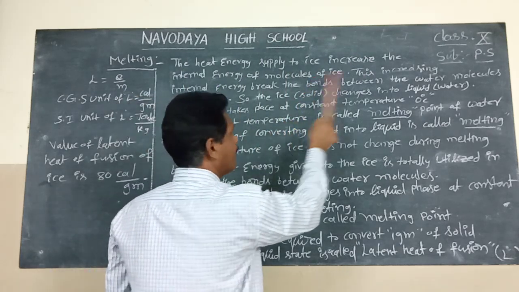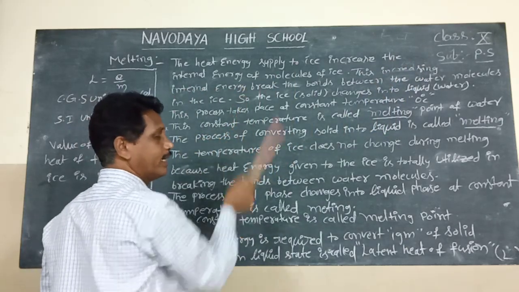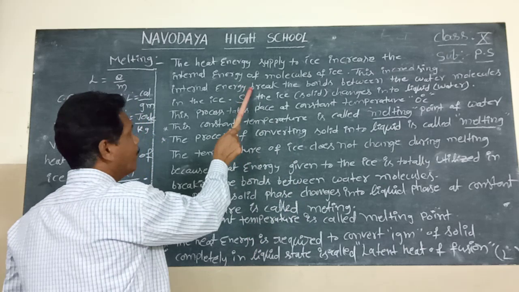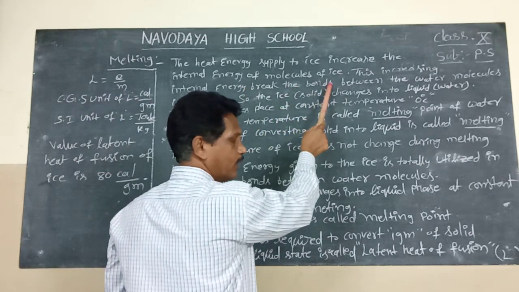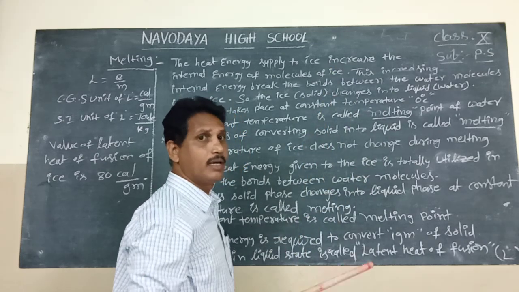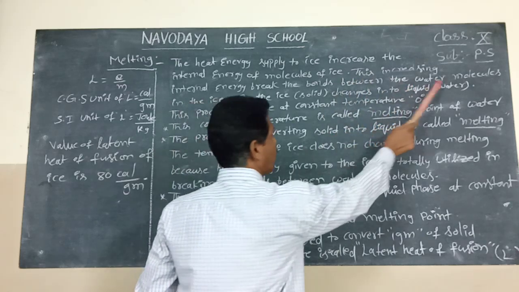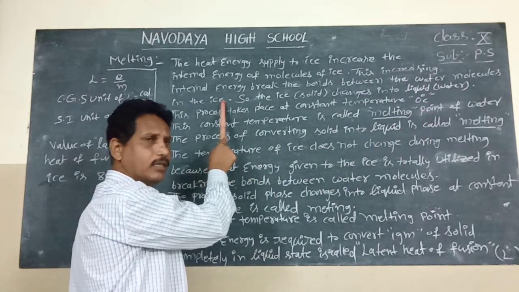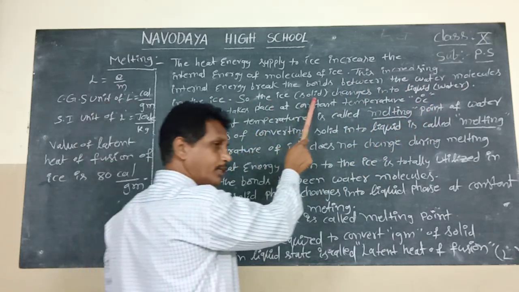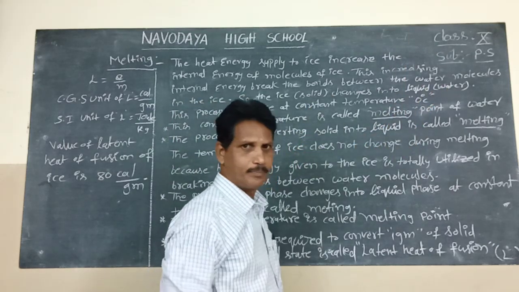This increasing internal energy breaks the bonds between the water molecules in the ice. So the ice changes from solid state into liquid water state.